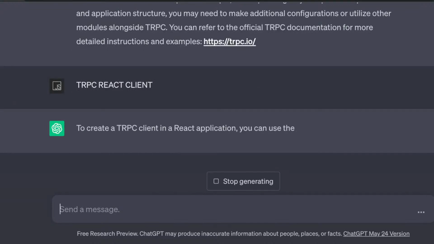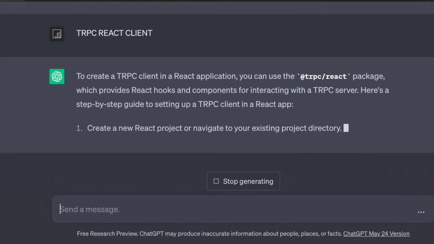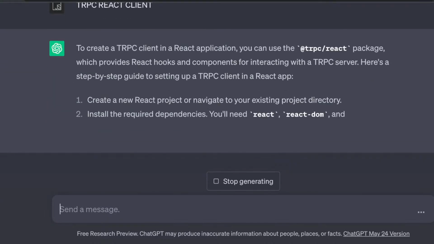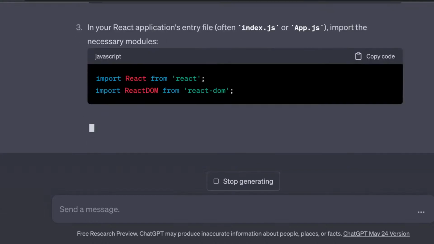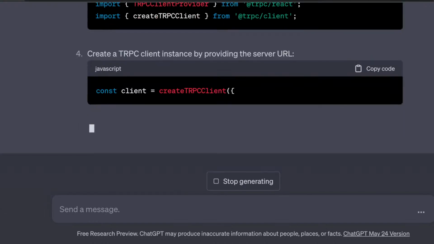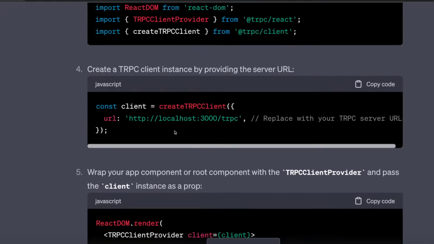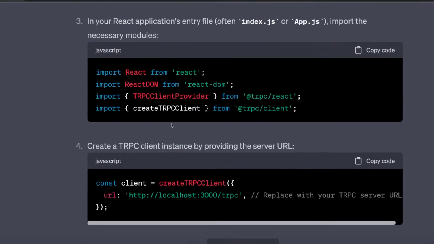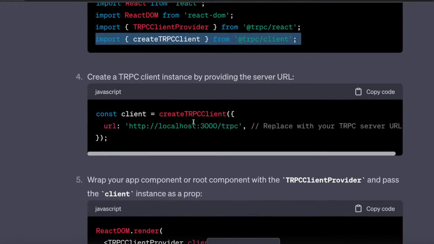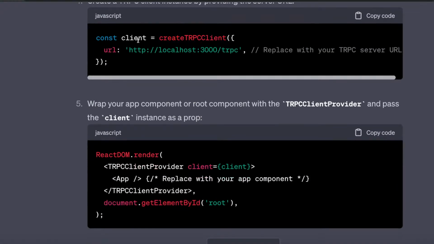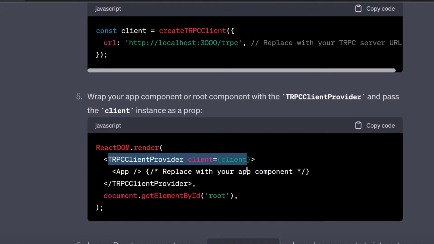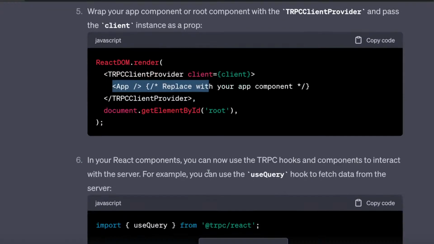What happens is you have a tRPC server. Now you need to have a tRPC client in the React app, which can actually access this tRPC server interface. So here you need to create a tRPC client. Similarly, for GraphQL we also create a GraphQL client at the client side. Similarly, we are just creating a tRPC client, and this client we are passing as a provider in the tRPC client provider, and then all our child components will be rendered here.